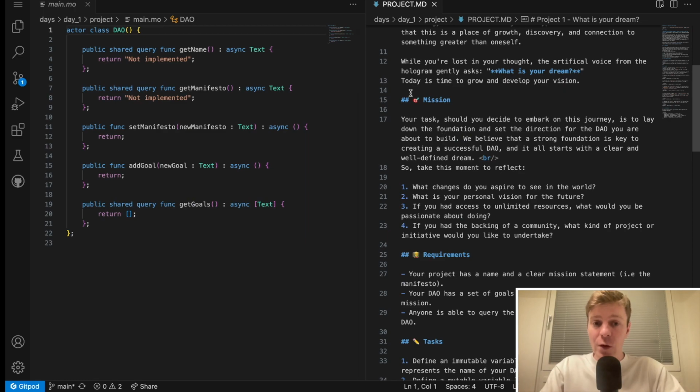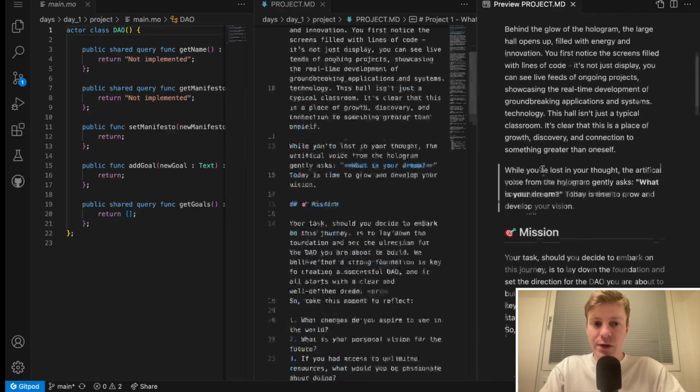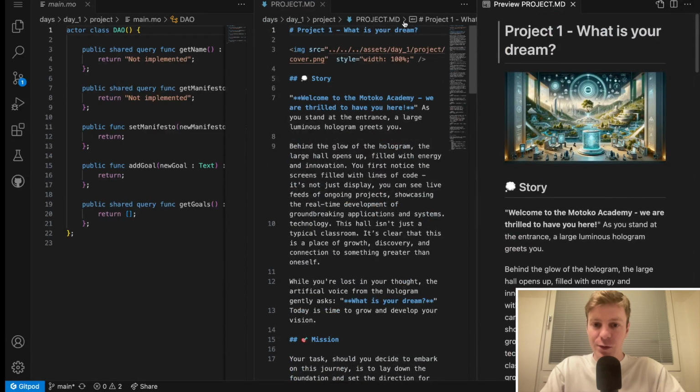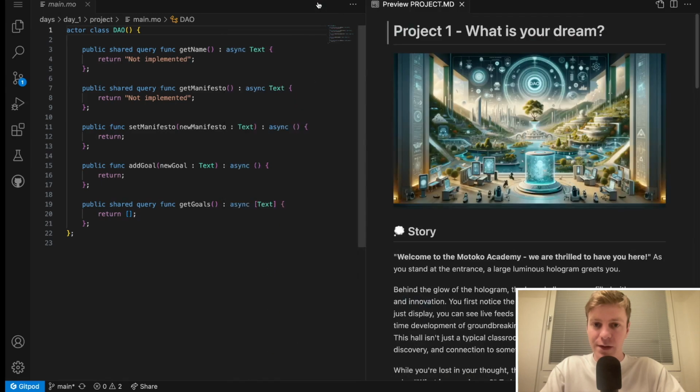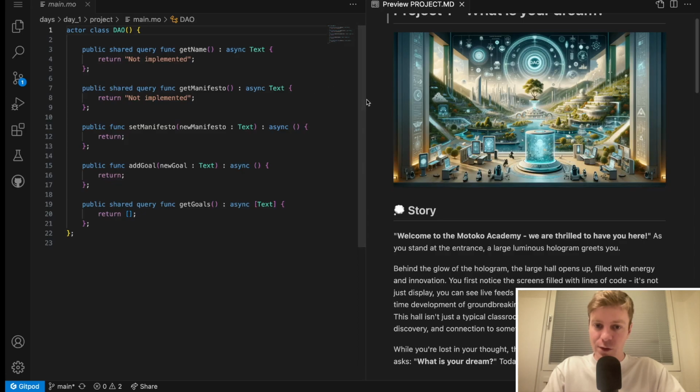If you want to take a look at the instructions for the project, I recommend that you click on this icon. This will open the project.md, but in a preview format, so you don't have access to the markdown, but actually the text, so you have a better view here. And on the left, you have the Motoko code.